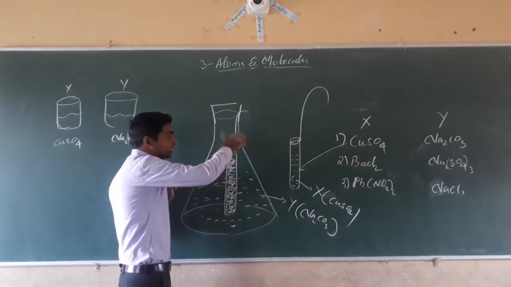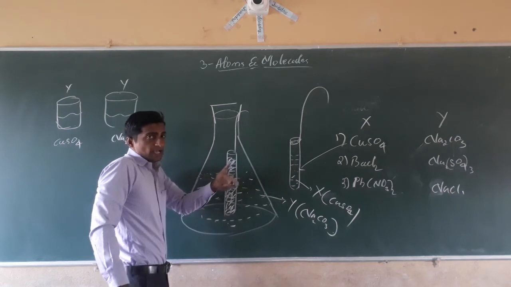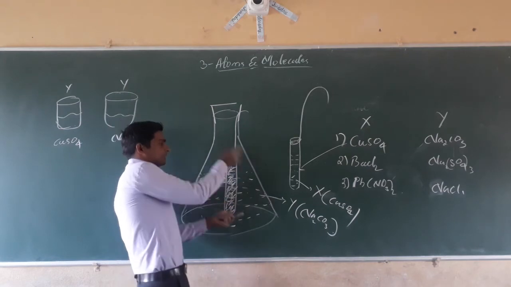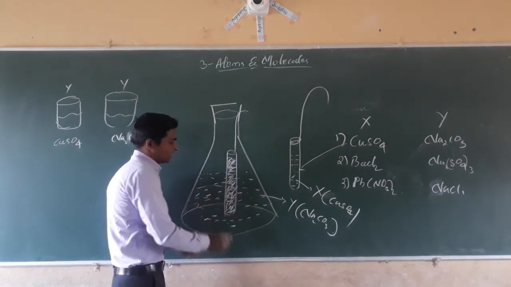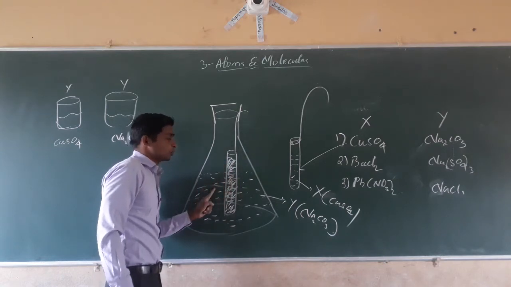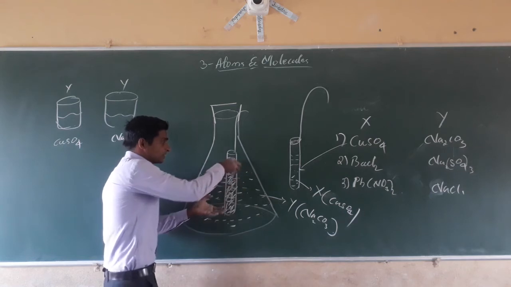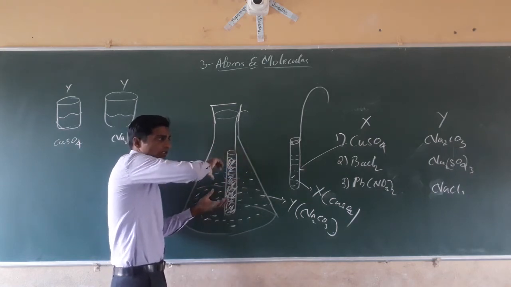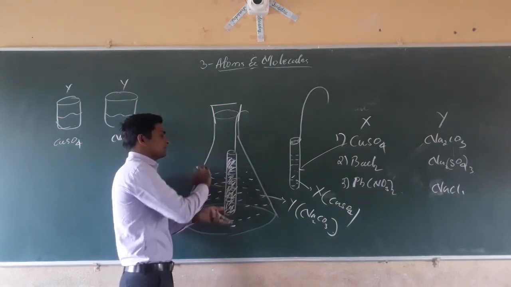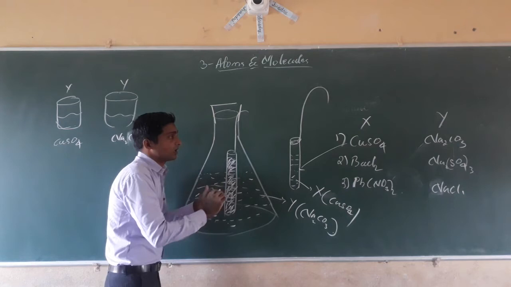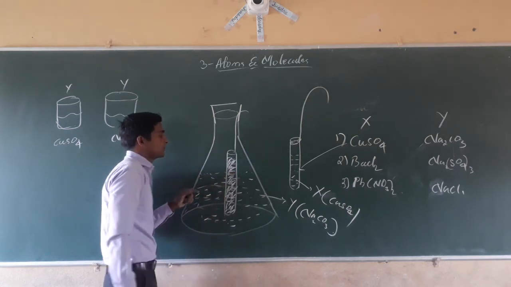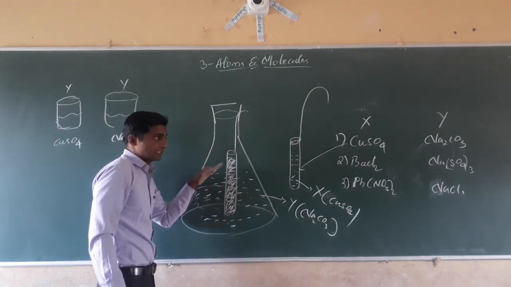Then next, tilt the conical flask in such a way that whatever solution is present in the test tube gets mixed with the solution which is present in the conical flask. If we tilt the conical flask in that way, see what happens, it will be completely mixed and the reaction will be going on in this conical flask. See what happens, dear students, and the gas will be produced.